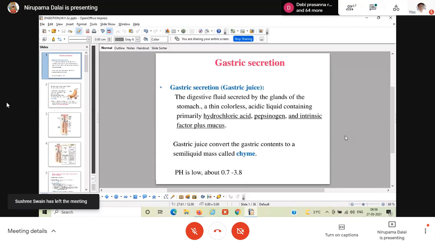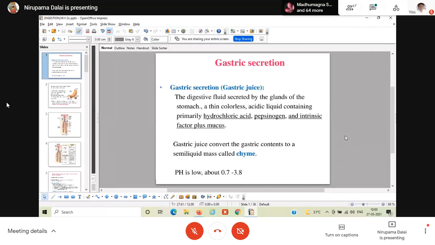So gastric secretion, as you know, the gastric juice, is very rich in acid. The gastric secretion means the secretion from the gastric glands. The glands are present in the gastric mucosa, which are helpful for the secretion of the gastric juice, and this gastric juice has acidic content, meaning it has hydrochloric acid. It has water and hydrochloric acid. That's why the pH is generally 1.5, less than 1.5. So the gastric juice is helpful for the conversion of the gastric contents to a semi-liquid mass called chyme.